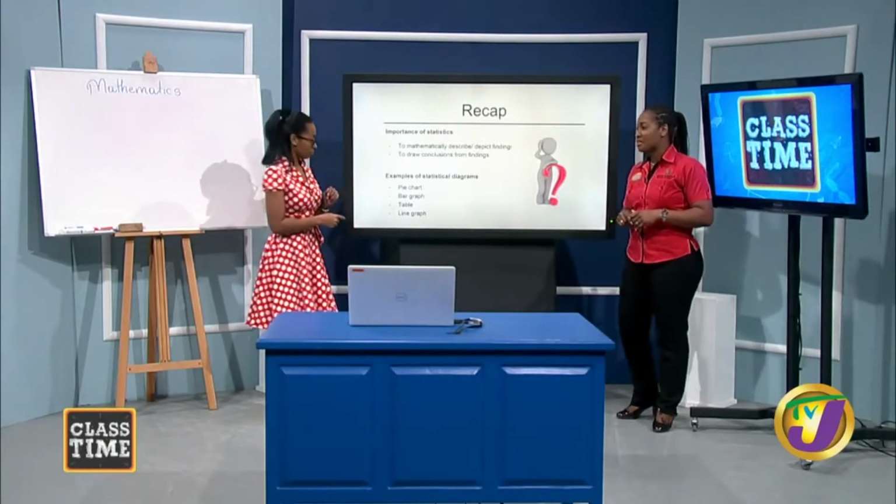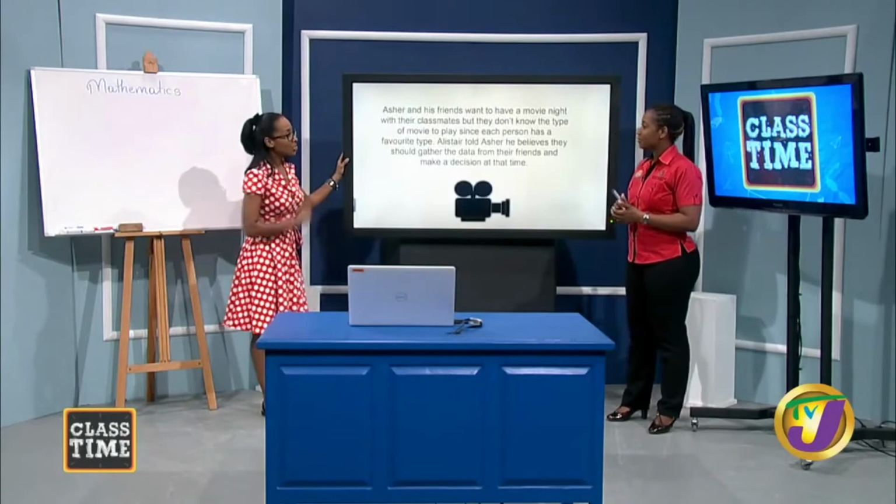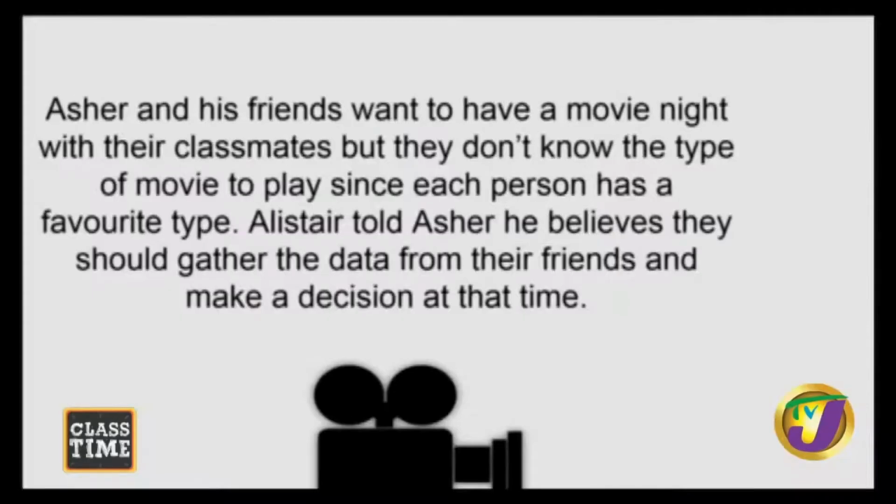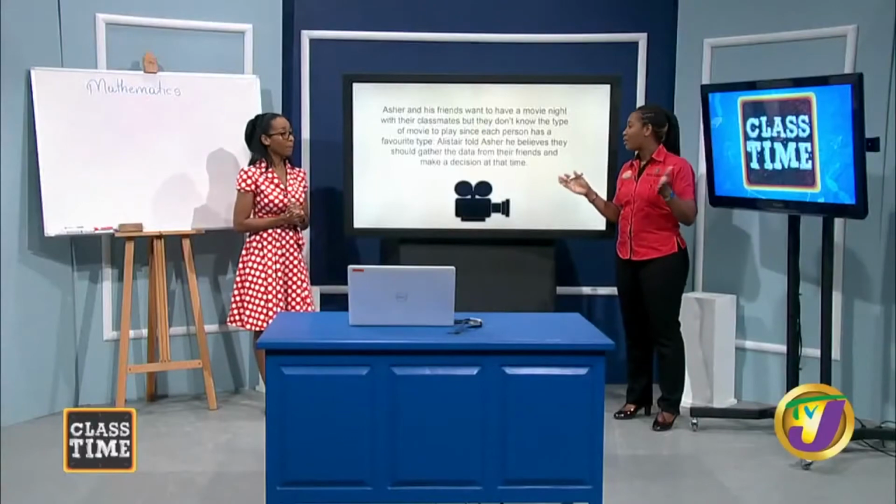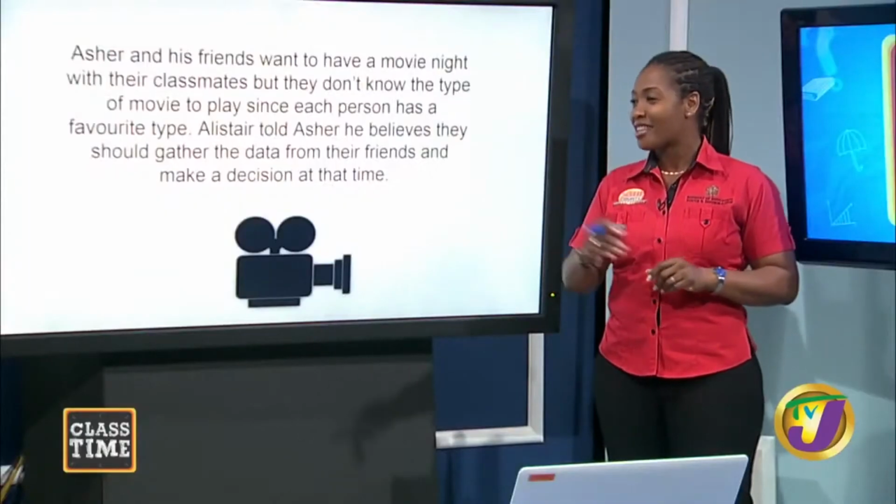So guess what? Let's look at another scenario. Asher and his friends want to have a movie night with their classmates, but they don't know the type of movie to play, since each person has a favorite type. Alistair told Asher he believes they should gather the data from their friends and make a decision at that time. That makes sense. Alistair is on the right track. Let's not assume anything. Let's gather some information.